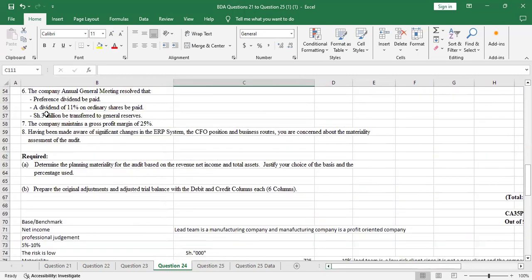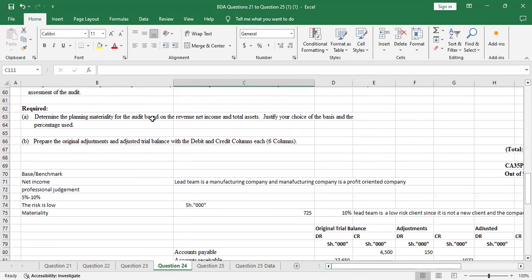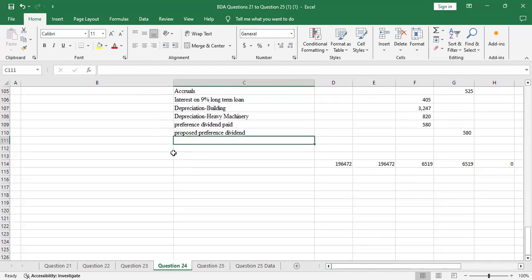Then there was also a proposal to pay a dividend of 11% on ordinary shares. So we'll do the same for ordinary shares. We'll say ordinary dividend paid. When it is paid, it's an expense.